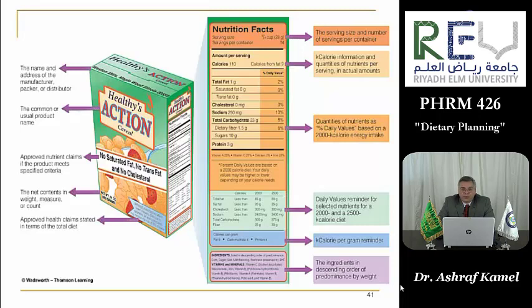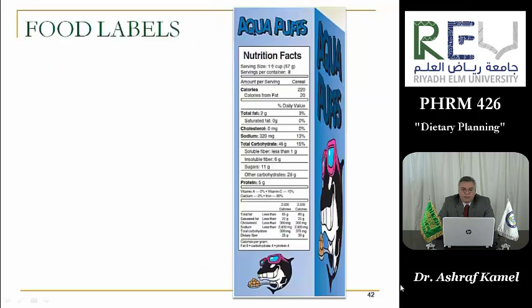Also, the kilocalories per gram, a reminder that 1 gram of fat gives 9 kilocalories, 1 gram of carbohydrate gives 4 kilocalories, and 1 gram of proteins gives 4 kilocalories. And the final bit of information are the ingredients in descending order of predominance by weight. So these are the food labels and the nutrition facts that we find on the foods in the market, and this helps us to better select foods according to the calories, according to the components.